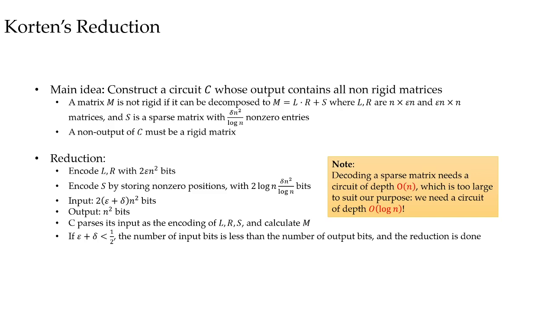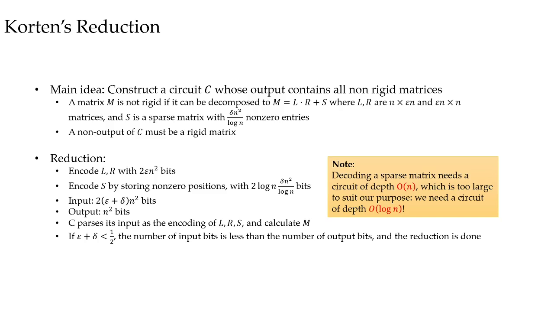To encode S, we can store its non-zero positions. Encoding the row and the column needs log n bits each, so encoding the whole S needs 2 log n bits times the number of non-zero entries in S. In total, the number of input bits is just 2 times epsilon plus delta times n squared, and the number of output bits is n squared.